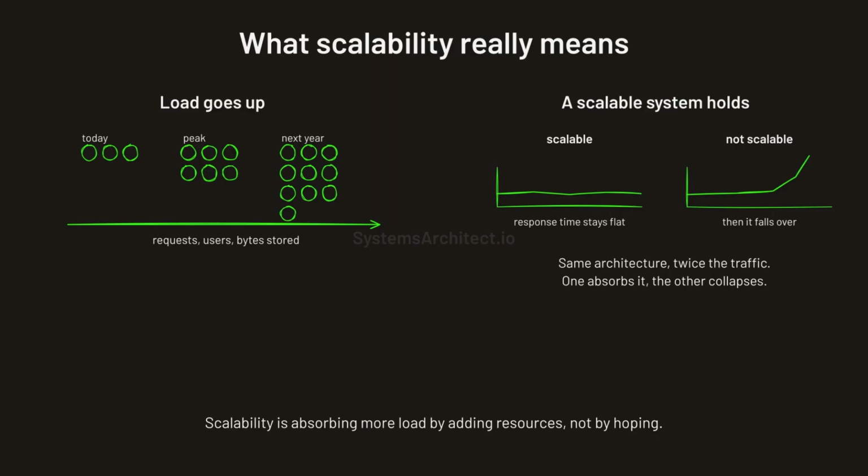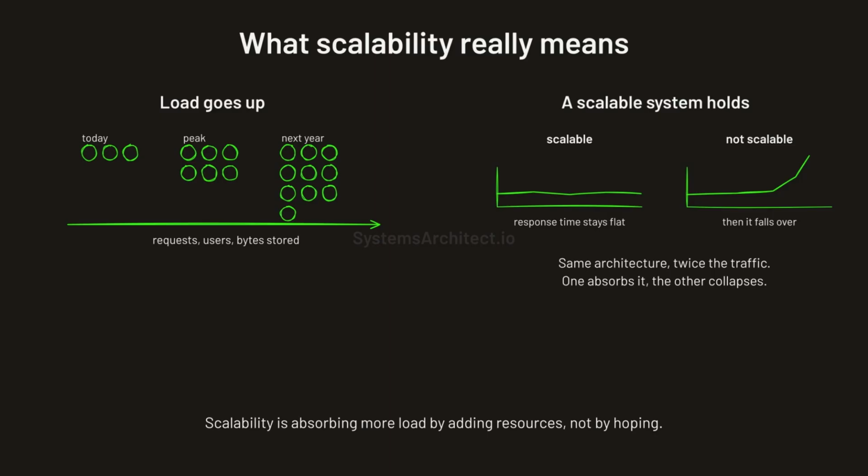Scalability is the practice of designing systems that absorb rising load by adding resources. That load might be requests per second, concurrent users, or bytes of stored data. Adding resources means one of two things, and the difference matters enormously. You can scale vertically, giving a single machine more CPU, memory, or storage. You can scale horizontally, adding more machines that share the same work. Both paths apply to simple auto-scaling groups and to complex sharded databases.